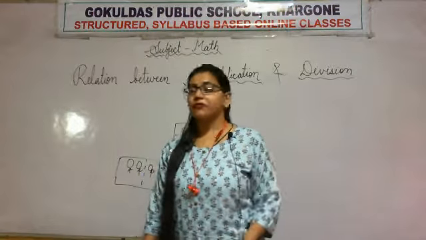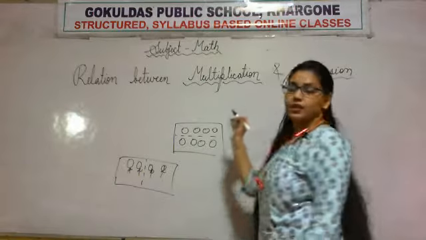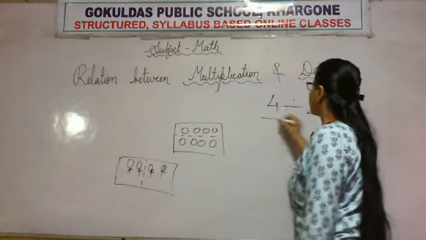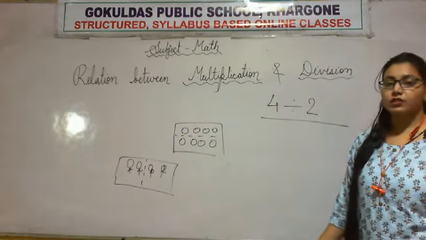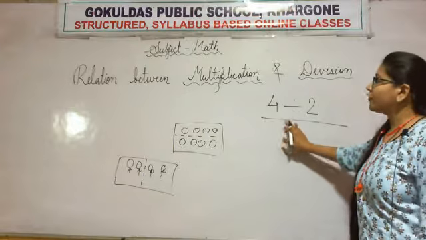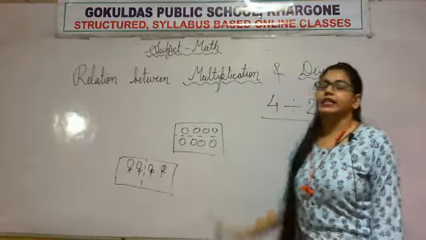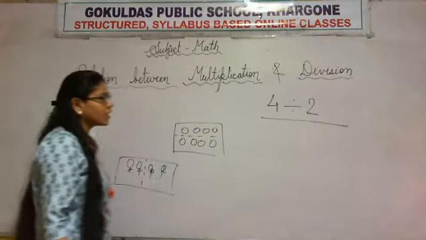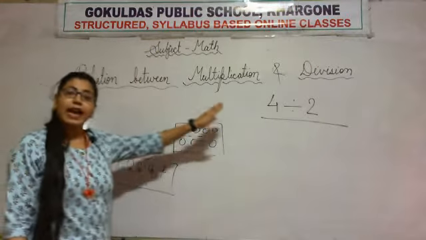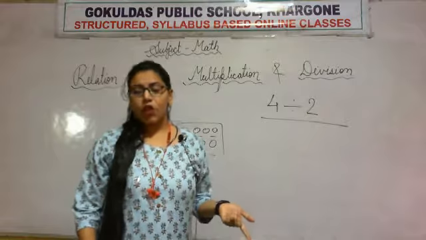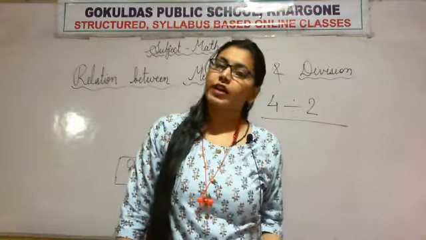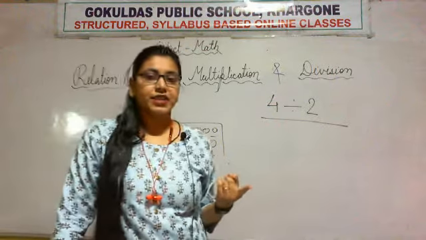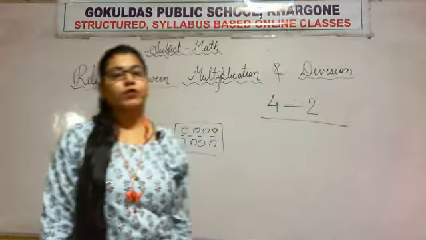But if the division question is in the form of numerals like this, then how will you do it without the objects? Here we need the relation between multiplication and division. Here we will use the relation and we will solve the question. If the objects are not given, then how will we do it? One way is repeated subtraction, and the other way we are going to learn.